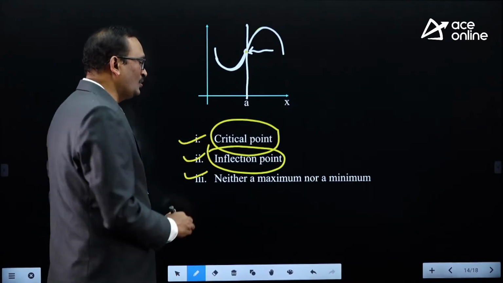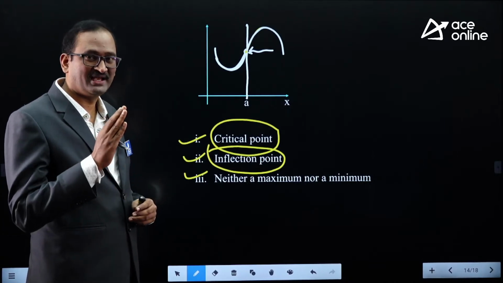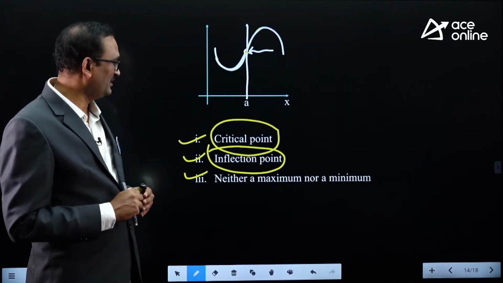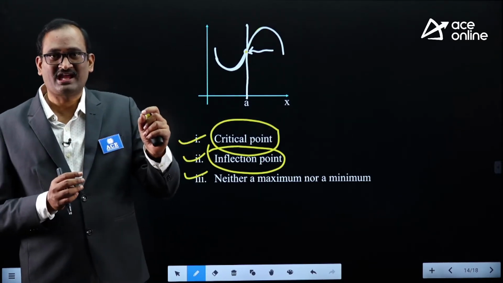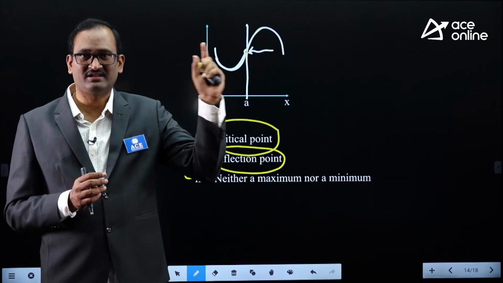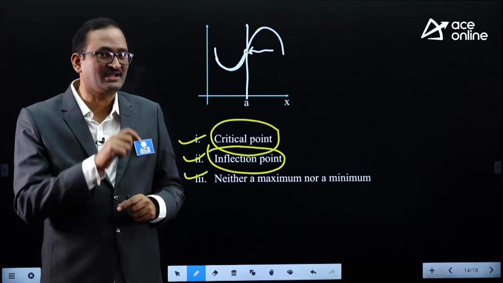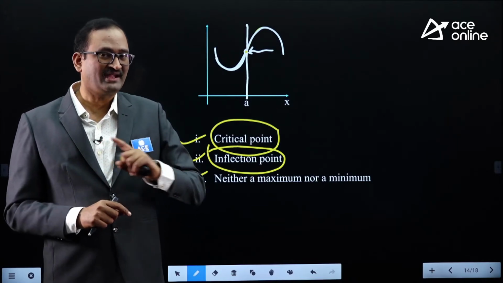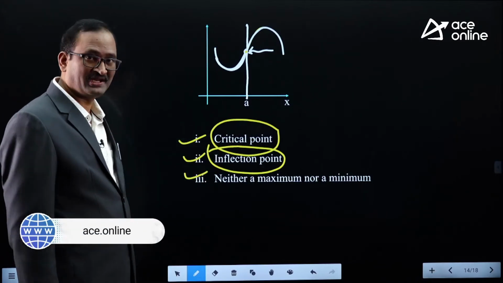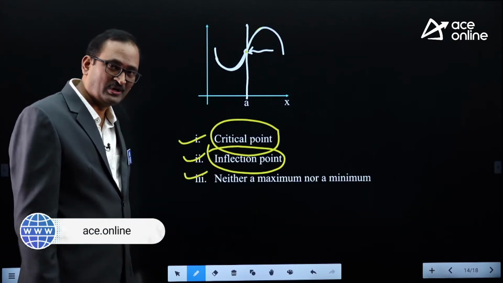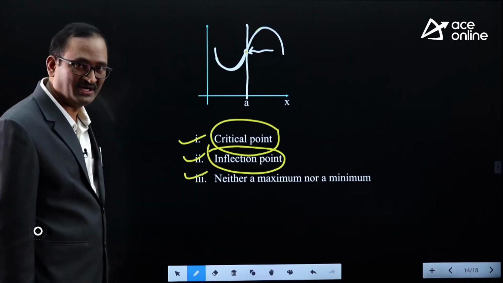As we all know, at all inflection points there is neither a maximum nor a minimum. So we have already seen that if a function has a maxima or a minima, it should definitely be at a stationary point or critical point. But the converse need not be true. At all critical points or stationary points, the function need not have either a maxima or minima.